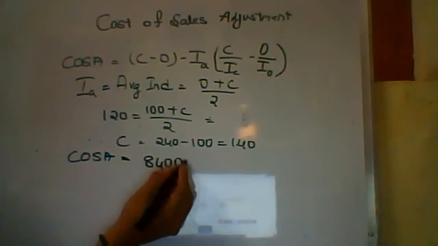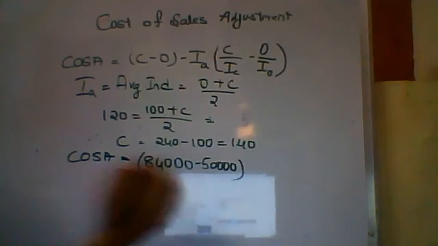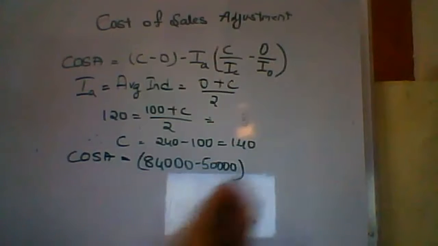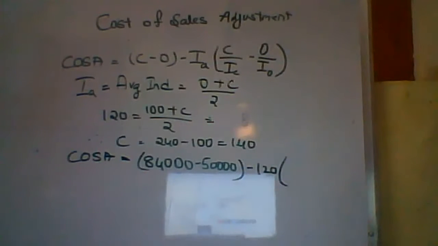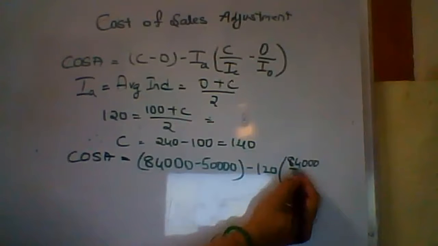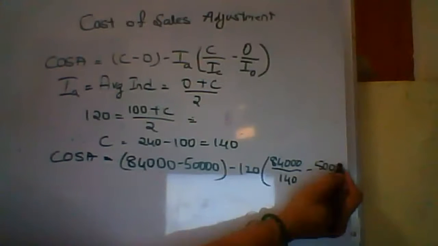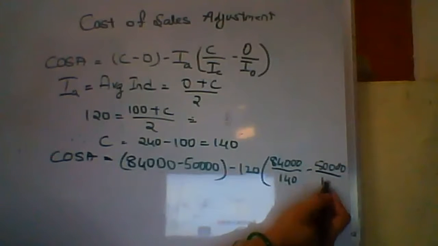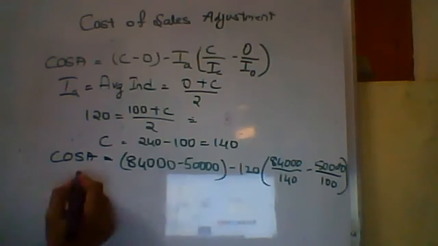So 84,000 minus 50,000 minus average index whole multiplied with closing stock 84,000 by 140, opening stock 50,000 divided by 100.